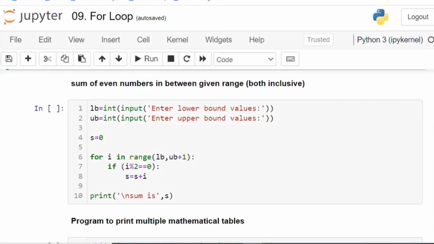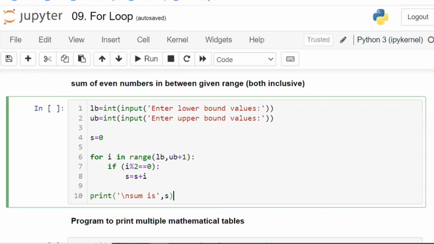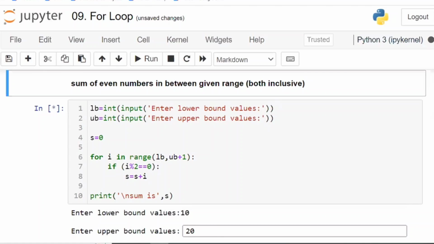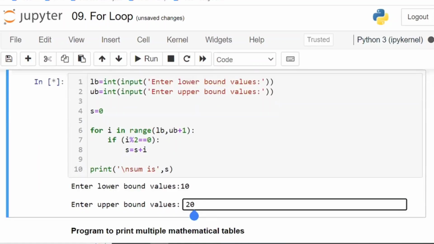The same thing you are doing here. First, you ask the user to enter the lower value and the upper value. Okay, I am entering the lower value as 10, upper value as 20. Now, from 10 to 21, because 20 has to be included. Both are included in the question. If this word is not there in the question, then we need not include it. For inclusive, they will clearly write both inclusive. Now what are you going to do? First, you check whether it is an even number or not. Only the even numbers you add. If it is not an even number, don't add that number.